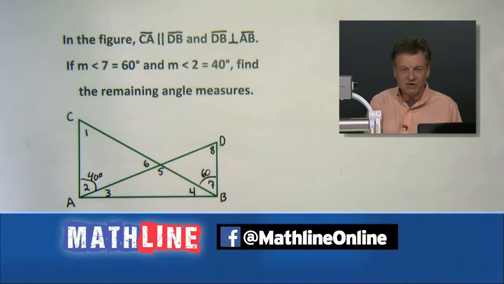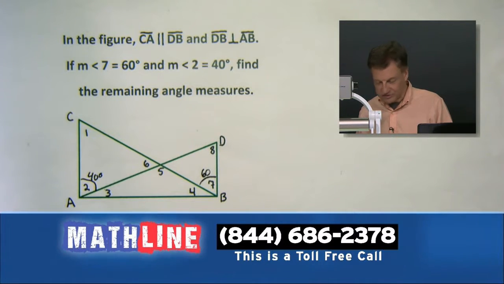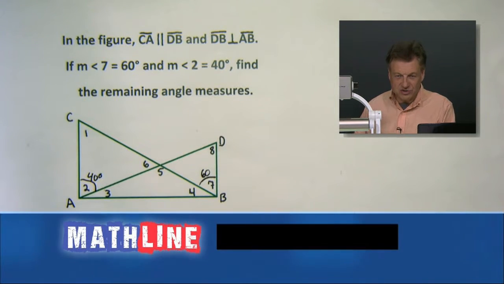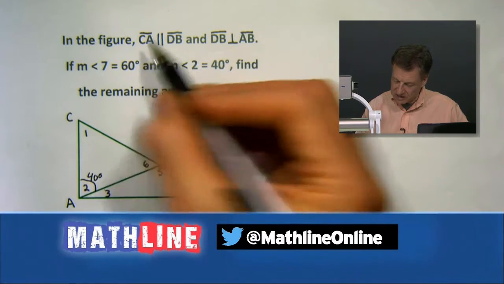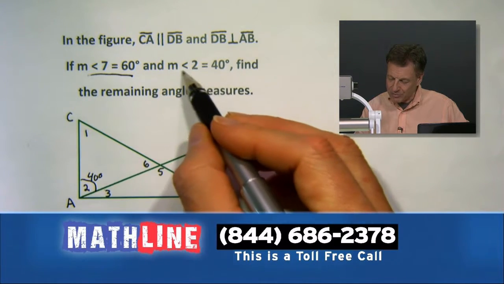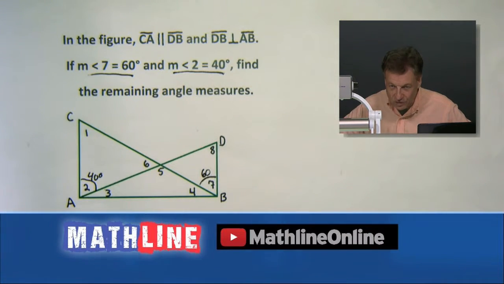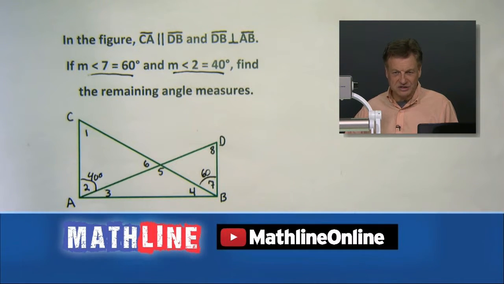Now, I just gave it away, didn't I? 180 degrees in a triangle. Everybody knew that, right? Even my calculator knows that probably. Now, what are we going to do about these problems? There's some information waiting for us up here. Let's go back to the information before we start running too much. We tend to gravitate toward numbers like 60 and 40 so quickly, but what else is up there? The information is giving us some hints to this problem.